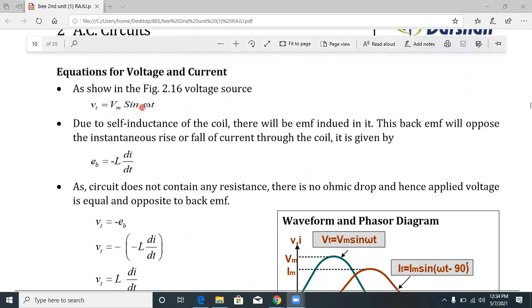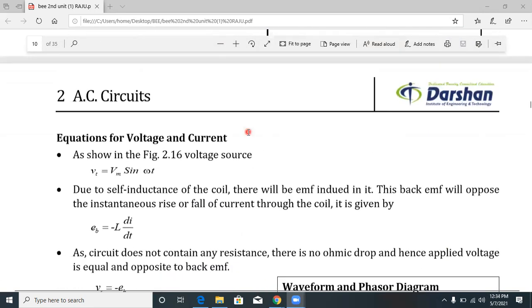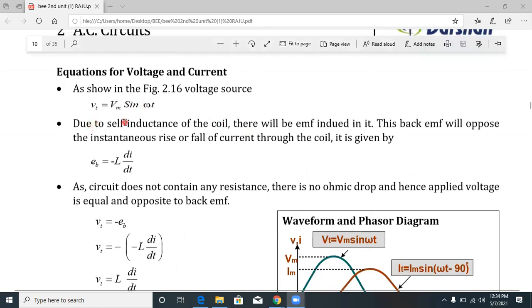V of t is equal to Vm sin omega t. There are no changes, this is the supply voltage. Understood. Due to the self-inductance of the coil, there will be an EMF induced in it. The back EMF will oppose the instantaneous rise or fall of current through the coil. It is given by EB is equal to minus L into di by dt.